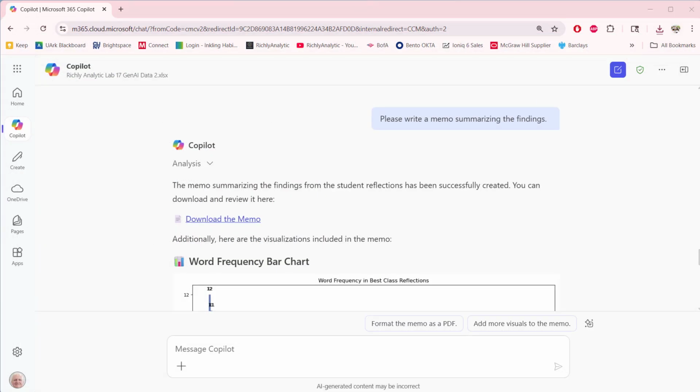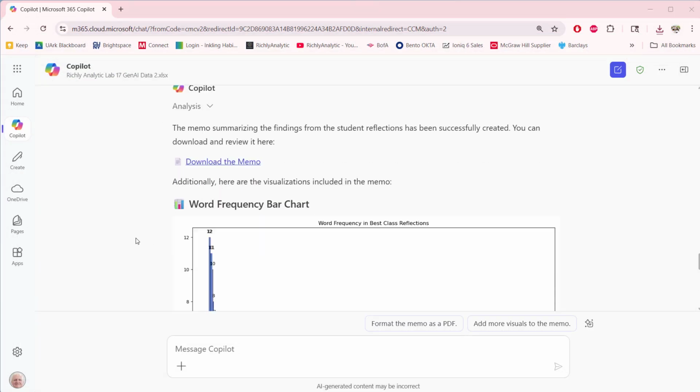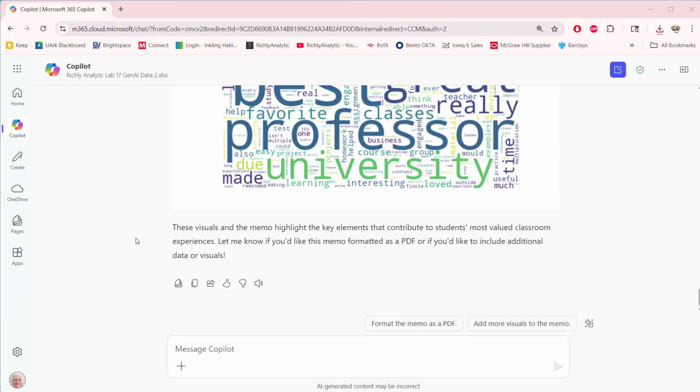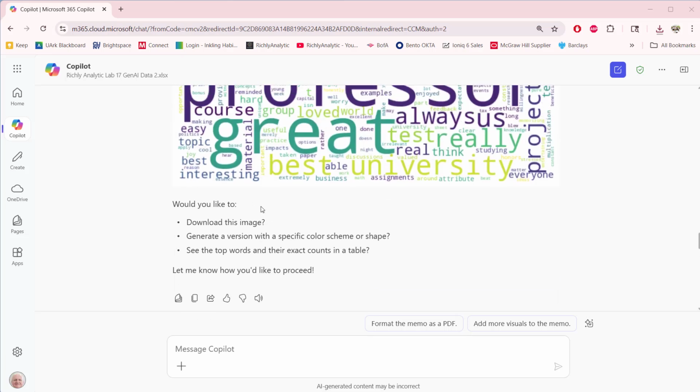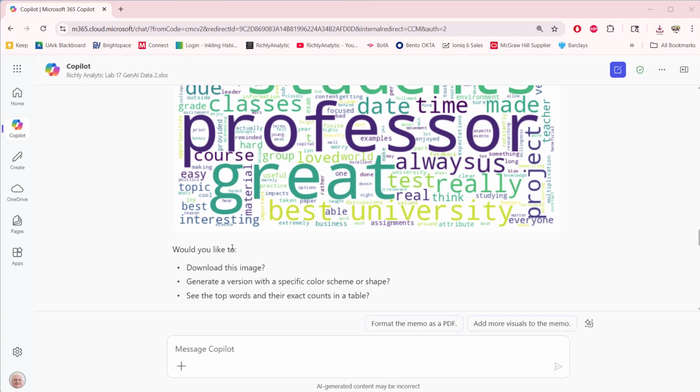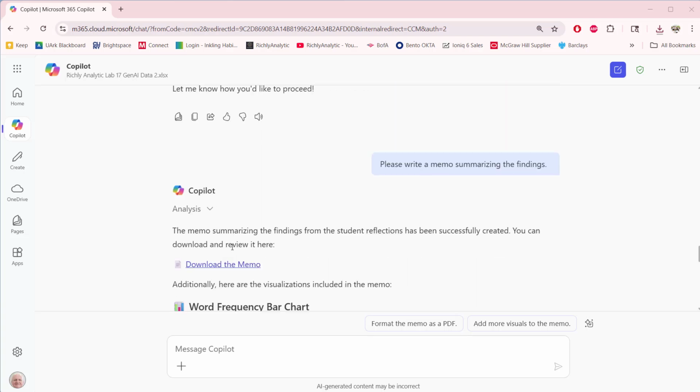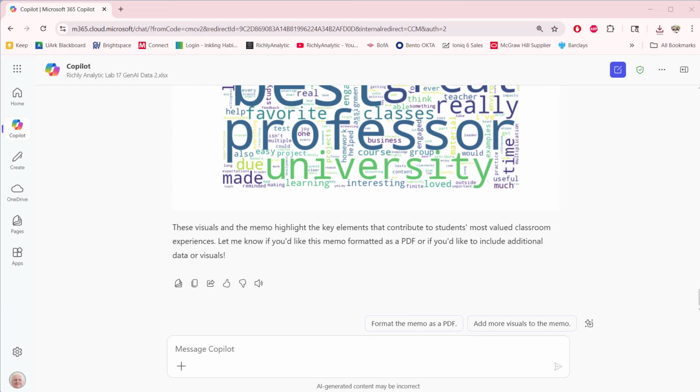And then the last thing I would do is ask it to download the word cloud. Let's see if I can go up here. It gave me the option to download. So here it says download this image, but didn't give me a link for that. So let's go ahead and ask it to do it. We're going to ask it to download the word cloud as a .png file.